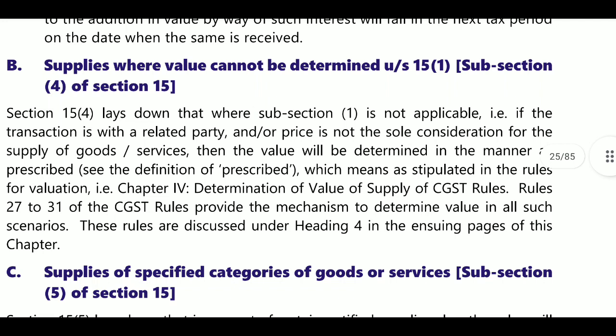Next, section 15.4. What is there in section 15.4? Here it will be discussed: supplies where value cannot be determined as per section 15.1. If you are not able to determine the value as per section 15.1, then we will go for section 15.4.